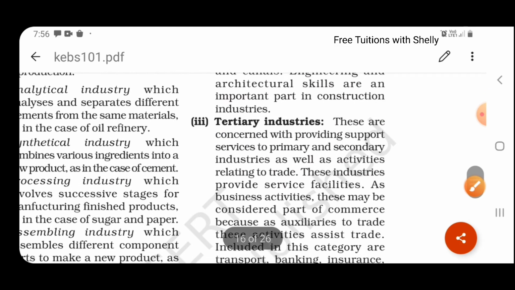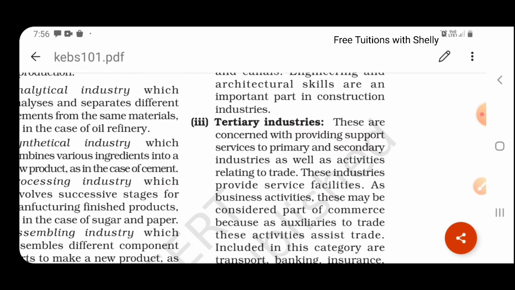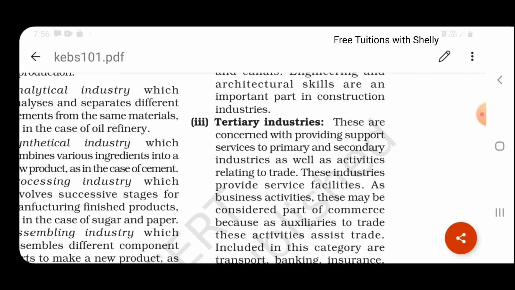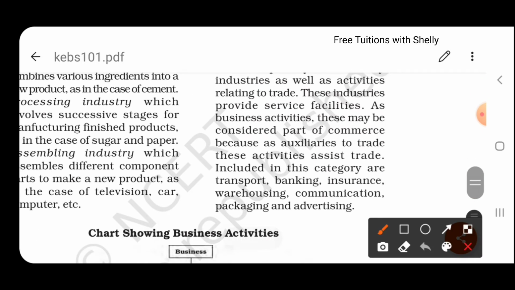The third one is, we discussed primary, secondary, and the third one is tertiary. What is tertiary? Tertiary means they are the service, the supporting services provided. These are concerned with providing supportive services to primary industry. We cannot only produce goods and keep them, we need to distribute them into the hands of consumers. So the tertiary industry, these service providing industries, help in moving the goods from the producer to the hands of the consumer. That is the main activity of tertiary industry. Examples are banking, insurance, warehousing, communication, packing, advertising. So these are the activities done by the tertiary industry.